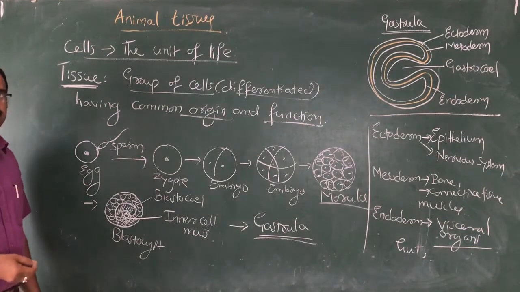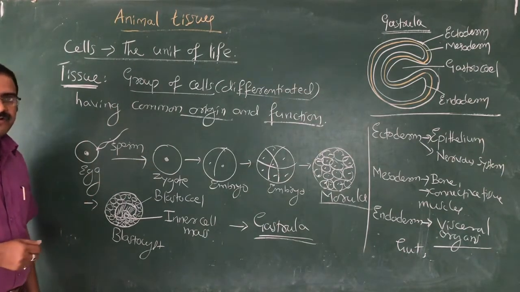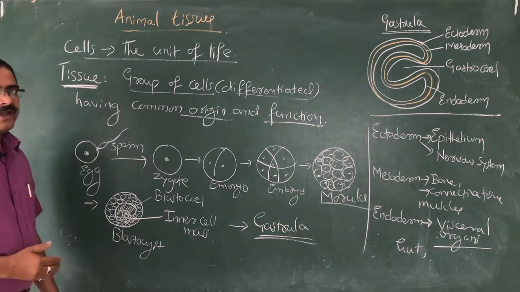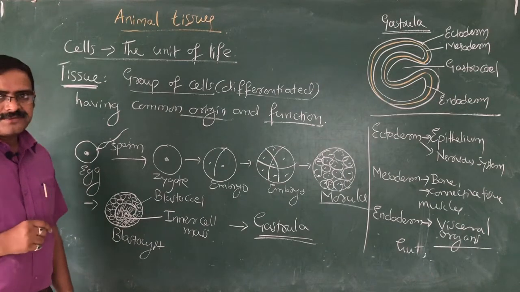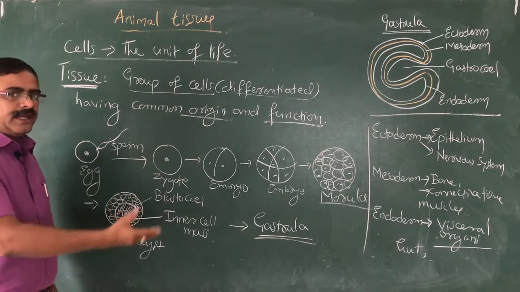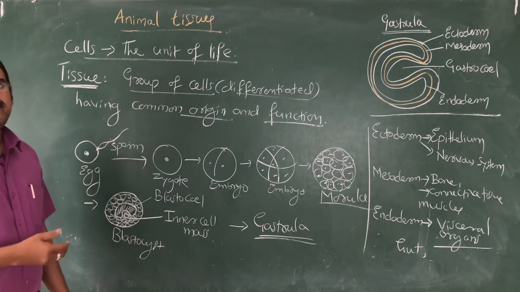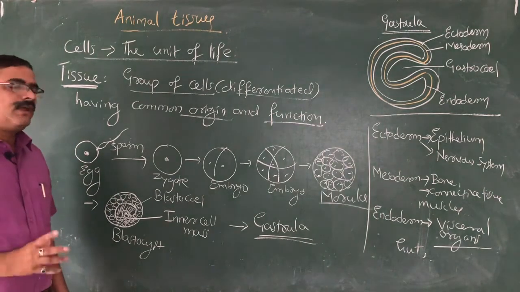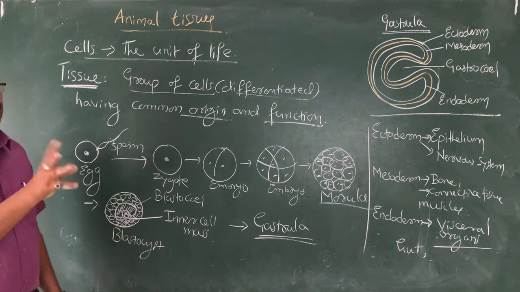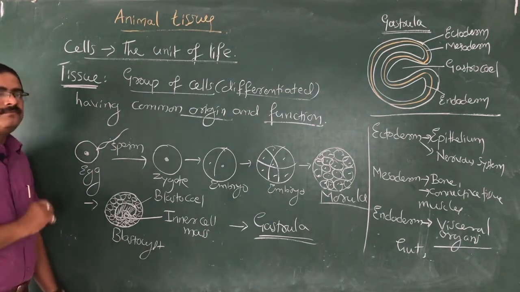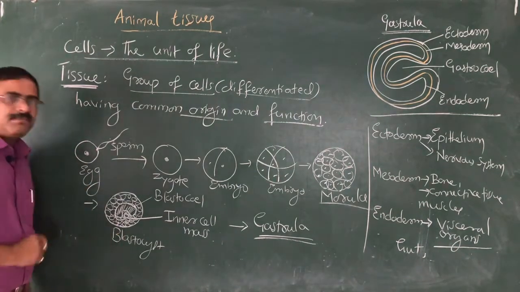Now, how do tissues actually start forming? A sperm and egg fuse, then it develops as a zygote or embryo. As the zygote keeps dividing, in embryogenesis, the cellular divisions are called cleavage divisions. The embryo develops to 8 cells, 16, 32, 64 cells, then 128 cells, then 256 cells. Then onwards, the cell division is irregular and continuous. A solid ball of cells is formed. There is no cavity inside, but a stage will come where a cavity develops inside. That cavity is called the blastocoel. The stage is called the blastocyst.